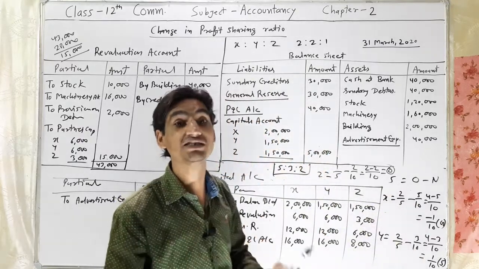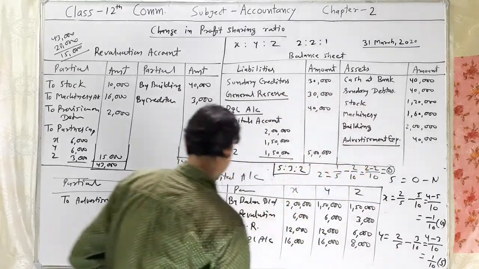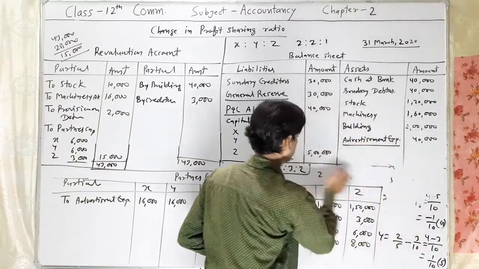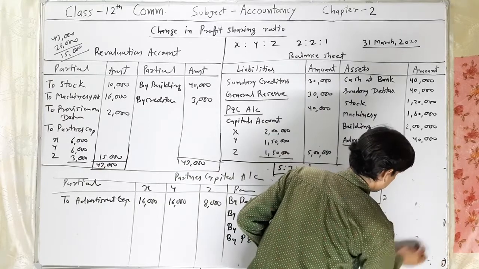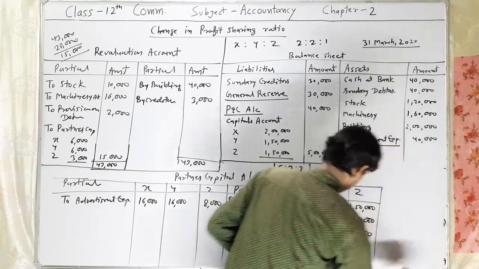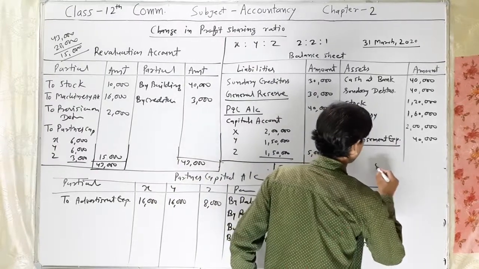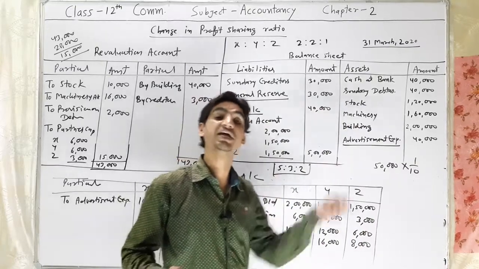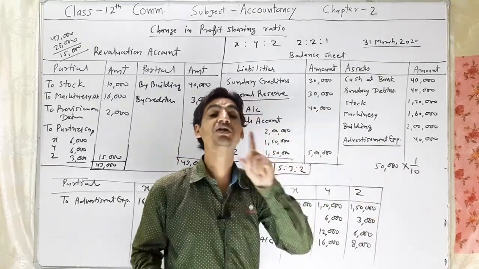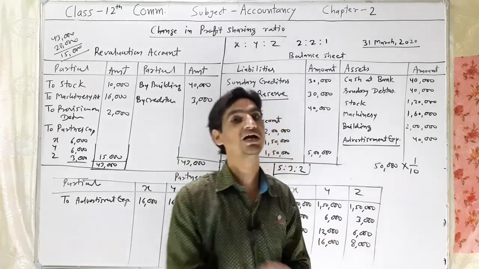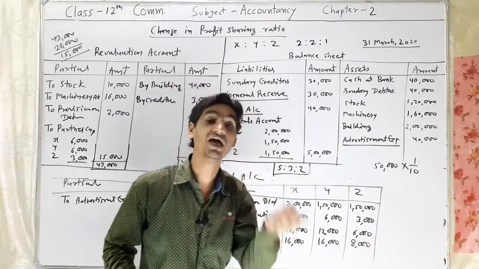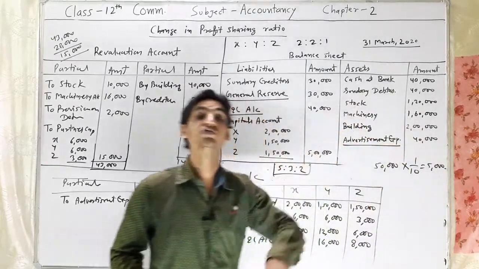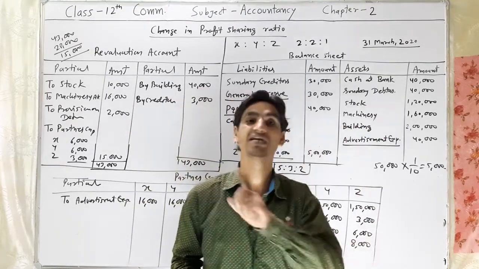So how will we adjust the goodwill? Listen here. The value of goodwill is 50,000. 50,000 into 1/10. X is gaining 1/10. So as per the entry, the gaining partner's capital account is debited to the sacrificing partner. In such a condition, X's account will be debited by rupees 5,000 and Y's account will be credited by rupees 5,000 as sacrificing. Is it clear?